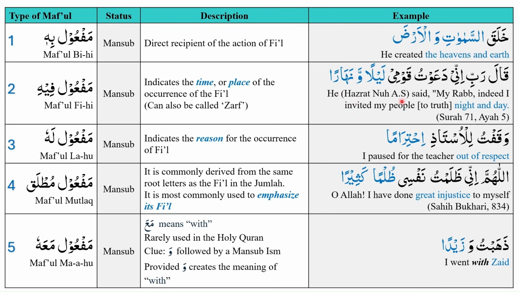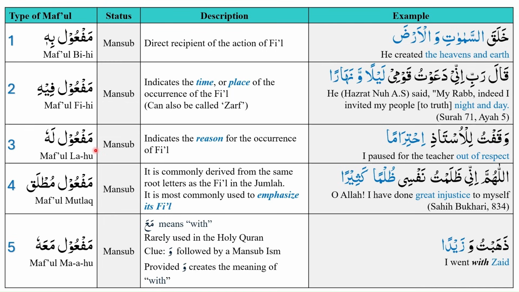He, Hazrat Nuh alayhi salam, said, My Rabb, indeed I invited my people to truth night and day. So in this case, laylan wa naharan, which is mansoob, is giving us perspective on the time of occurrence of the fi'il, that is night and day.